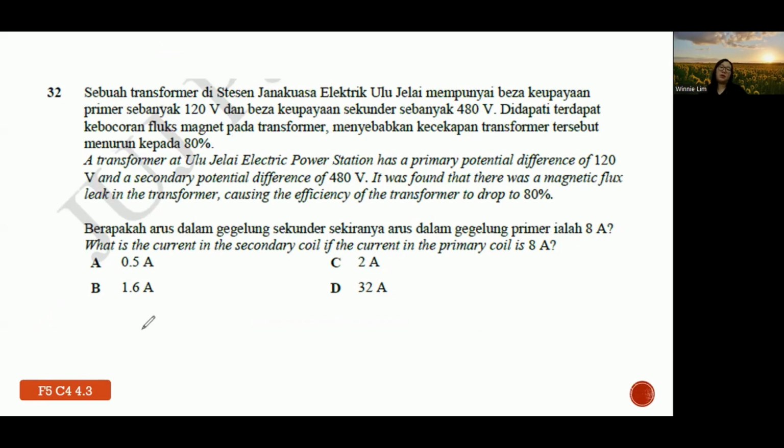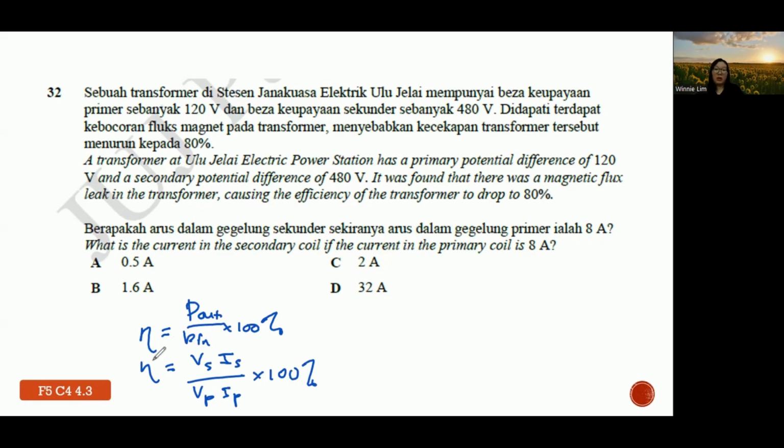So the formula for efficiency is output over input times 100%. Or sometimes we change the idea of power into VI. So output means secondary, input means primary. Okay, so this is the formula that we use to solve this question. So again, we find out the information first. So primary voltage means VP. This one, secondary, VS.